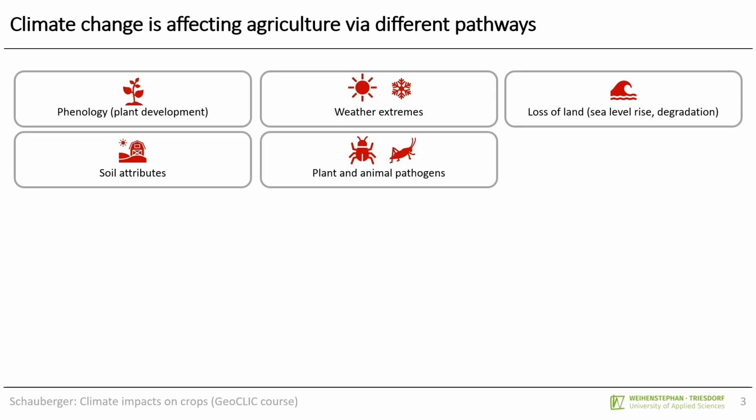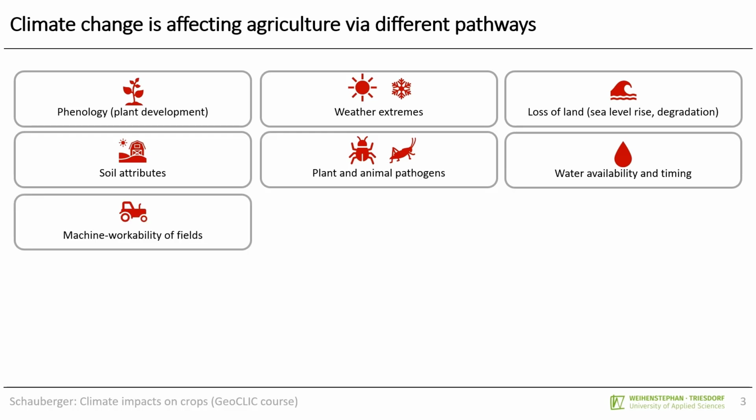Increased incidence of pests and diseases will also occur in the future due to global warming, and also new plant and animal pathogens can arise. Due to climate change, the water availability and also the timing will change in the future.